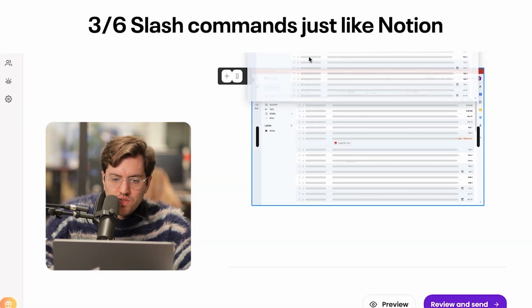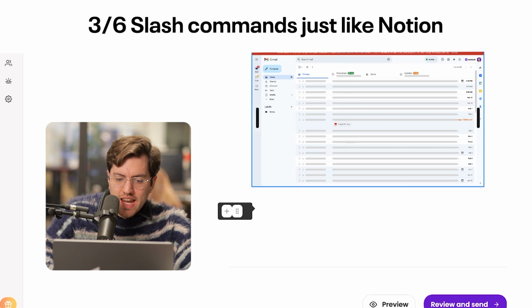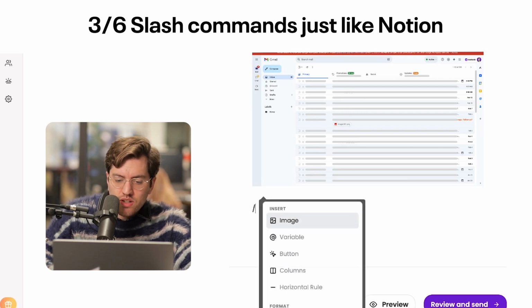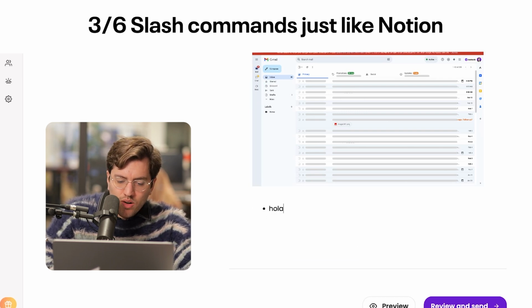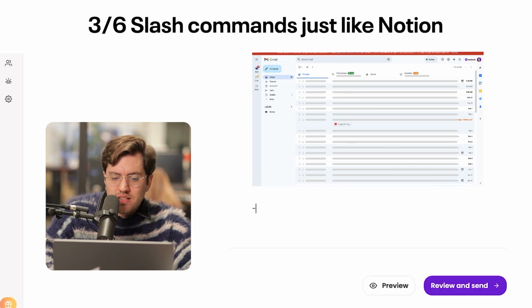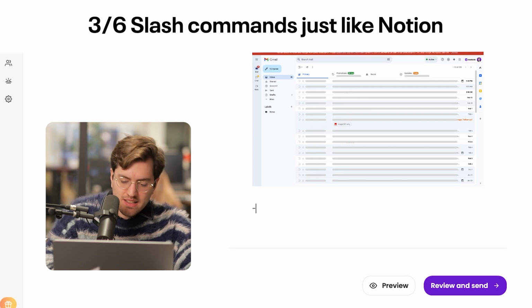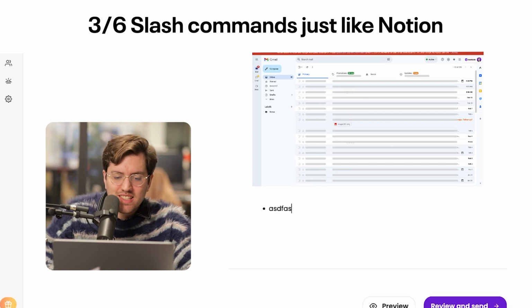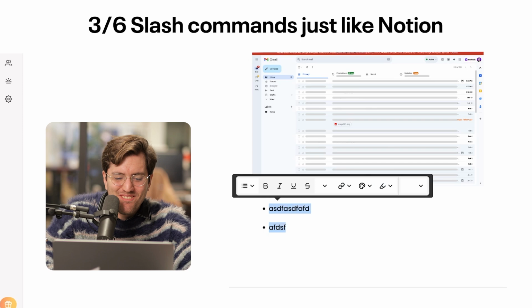Anyway, you can type the backslash and insert any new images. For example, I can add the 30-day challenge, or I can add any other image. Then here you can add bullet points. You can either type bullet list, or you can actually start typing a line and click enter, and it automatically starts showing this, which is really great, I love it.